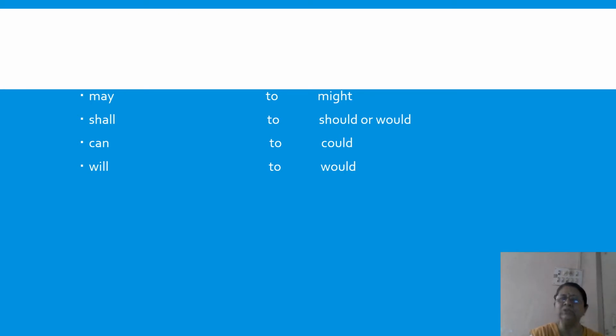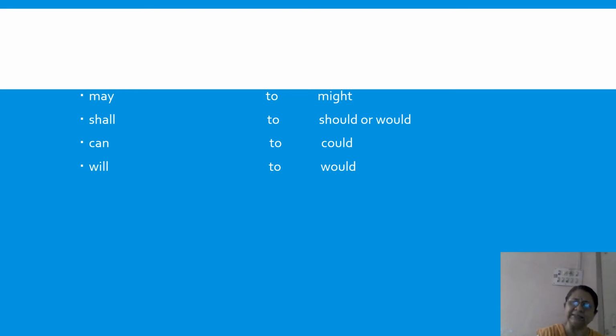Now these words we usually don't remember to change when changing to indirect speech. I just change the tense and then forget about changing these words, plus the pronouns also have to be changed, plus I have to also change words which show time or place, like here, this, and other words.